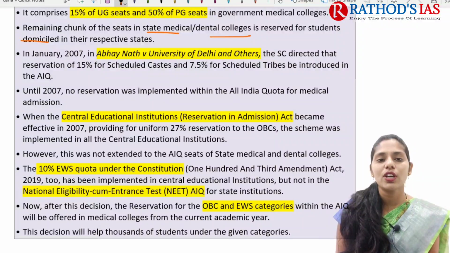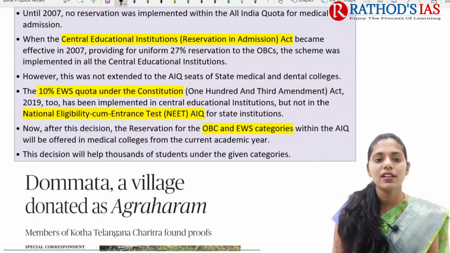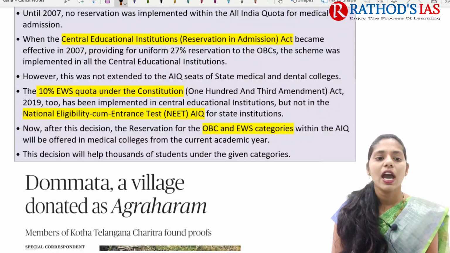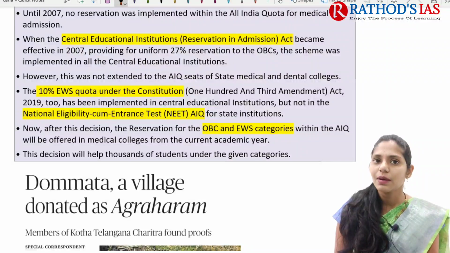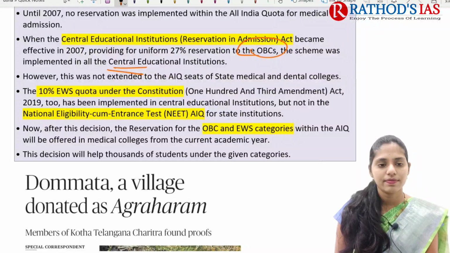Until 2007, no reservation was implemented within the All India Quota for medical admissions. Later we came up with the Central Education Institutions Reservation in Admission Act, which came into effect from 2007 and started providing 27% reservation for other backward categories, implemented in all central education institutions.